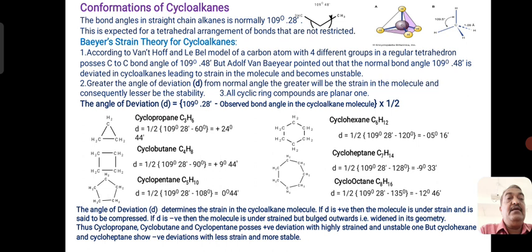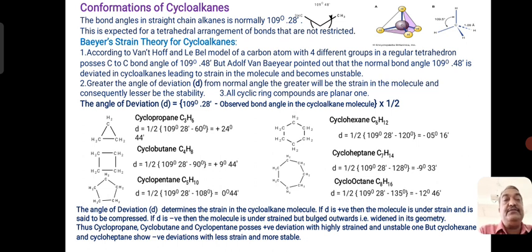And he said that all cycloalkane compounds are planar, and the angle of deviation d is equal to half of 109 degree 28 minutes minus the observed bond angle for a particular cycloalkane. So that will give you the angle of deviation for any cycloalkane.